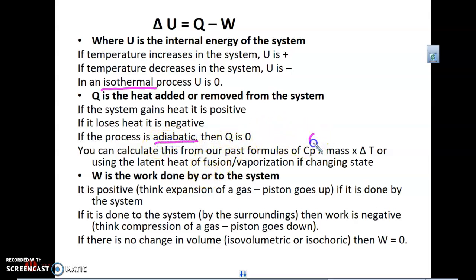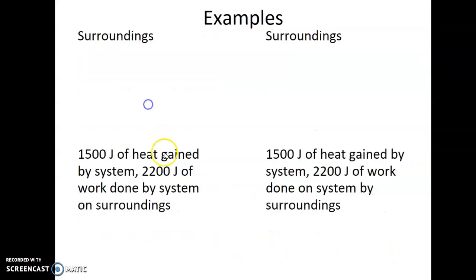Now, you can calculate this from our past formulas of Q is equal to heat capacity times mass times change in temperature. Or if you're changing state, you can just take the heat of fusion or vaporization times the kilograms and you get joules. Oh, by the way, these are all joules, right? That's energy or heat. W is the work done by or to the system. And again, I've gone through that. If there is no change in volume, isovolumetric or isochoric are the terminologies there, W would be 0.